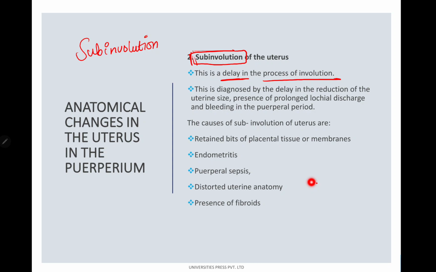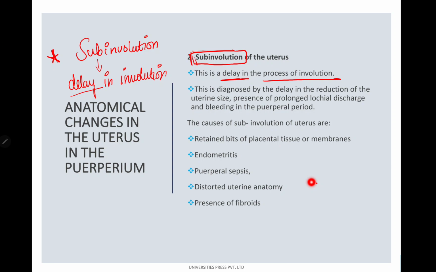A delay in the involution process is known as subinvolution of the uterus.